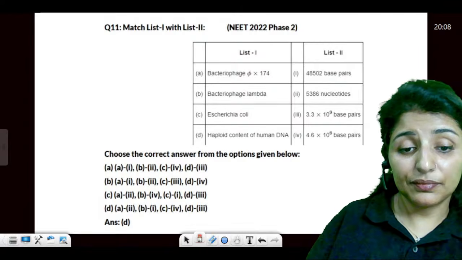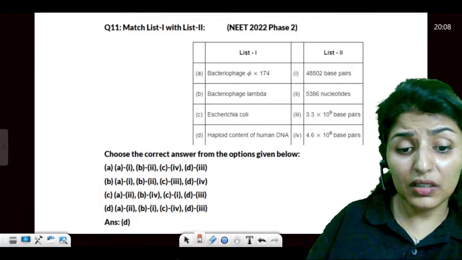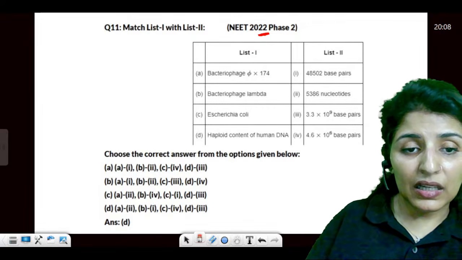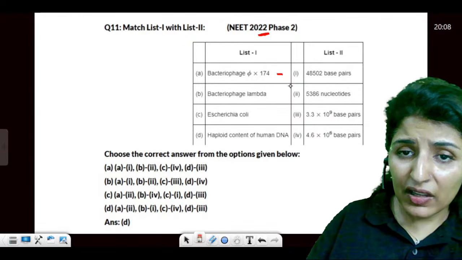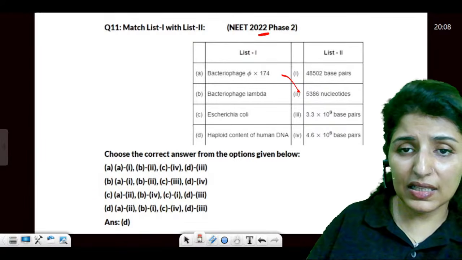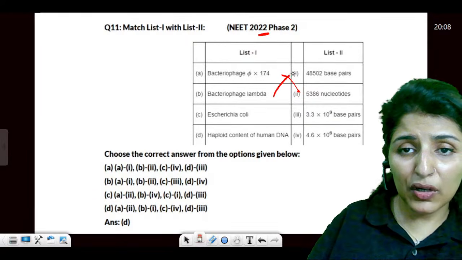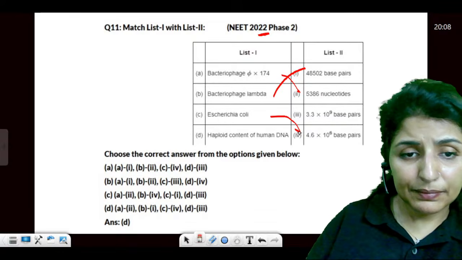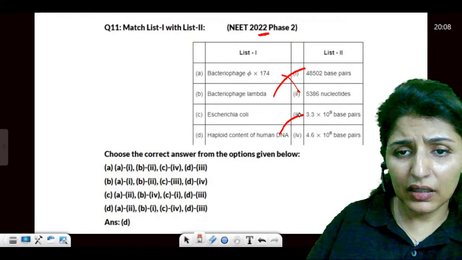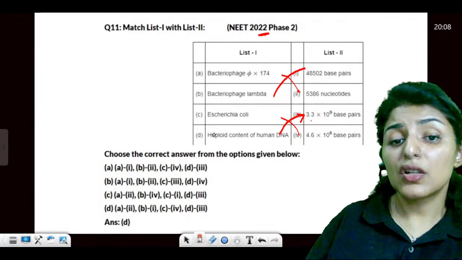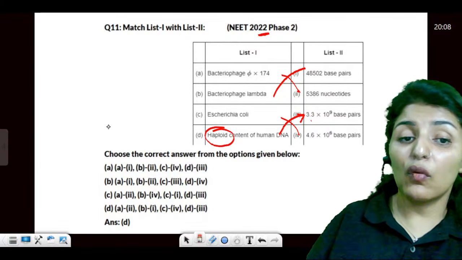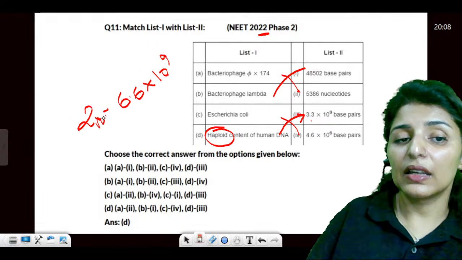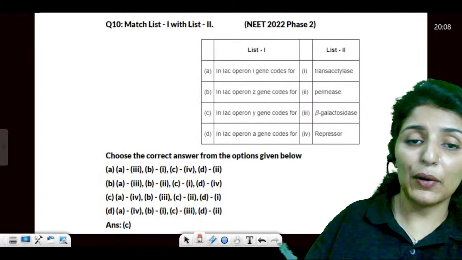Now this is another data that you must be thorough with. This is a question from 2022, so be thorough with this. Bacteriophage 5174, guys. 5174 has this many nucleotides. Lambda is going to have 48502. E. coli will have 4.6. And human haploid content will have 3.3. It is saying haploid content. What about the 2n content? Just multiply, 6.6 into 10 raised to power 9. Is that clear? So just watch the word haploid or diploid.